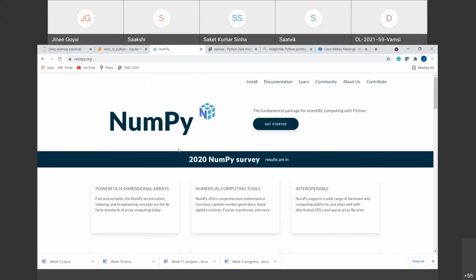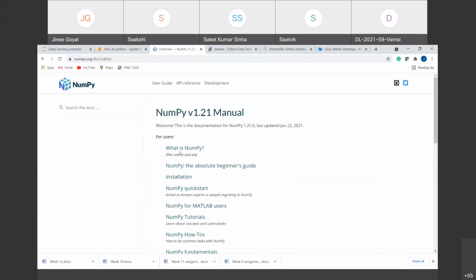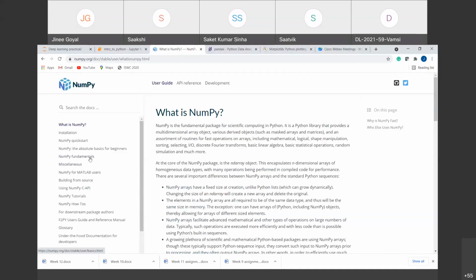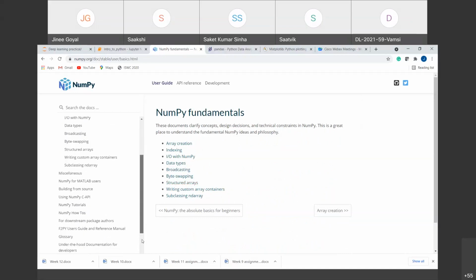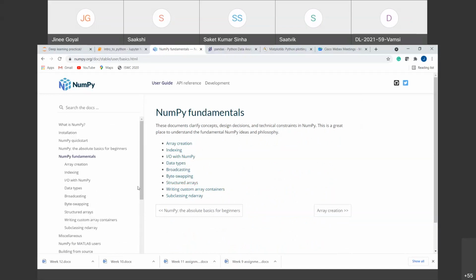So I'll show you. This is the page of the NumPy library. Is it visible? Yes, ma'am. Okay, so here you can come to the documentation part. Here you can see all types of array topics, like array creation, indexing, input and output with NumPy, types, broadcasting, and you can have n number of types that you want.